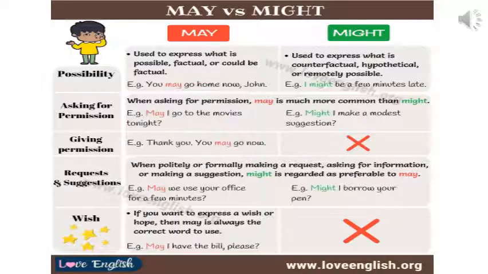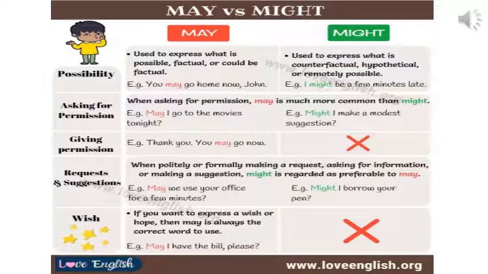Let's take a few confusing auxiliary verbs, modals. So here the first one is may versus might. Where should we use may and where should we use might? Now when we talk about may and might, they both show possibility, probability, but we usually use may more than might.